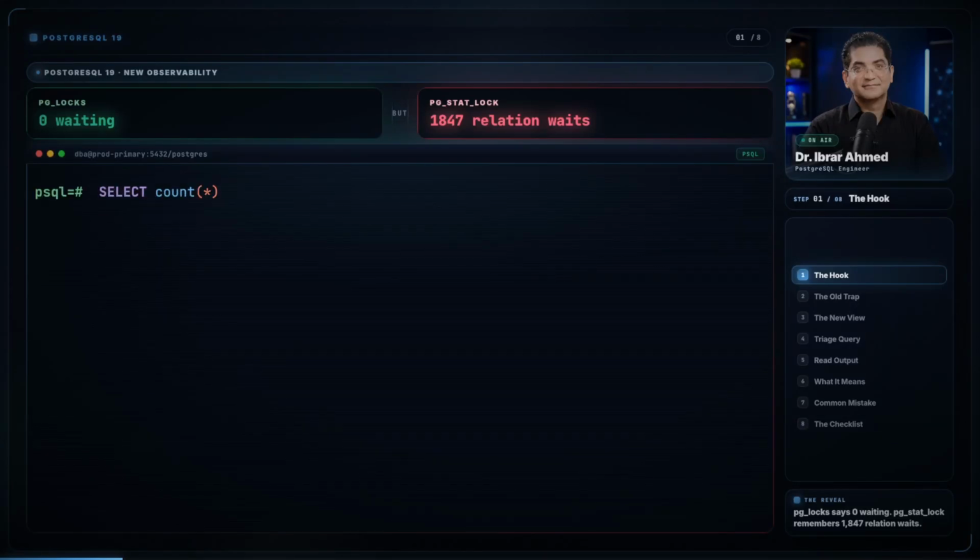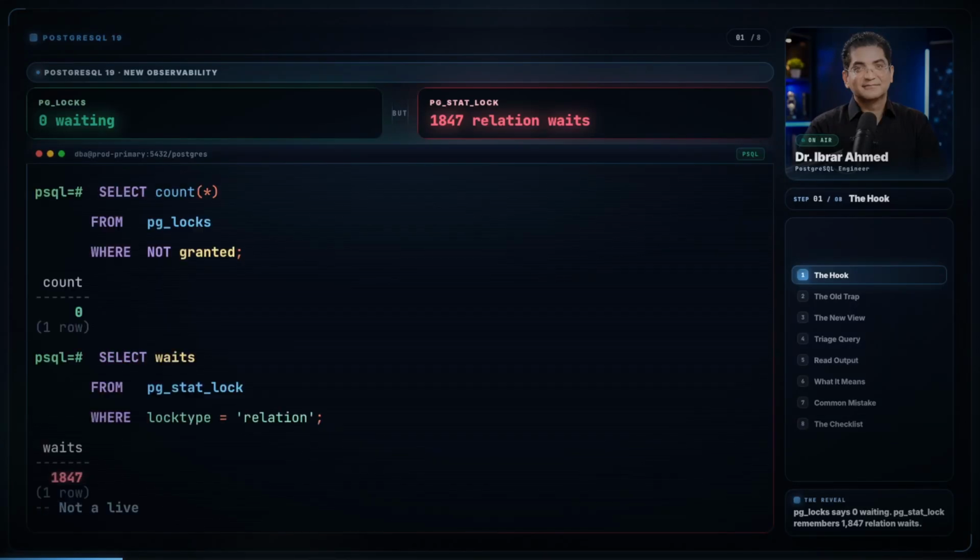Your database froze 10 minutes ago. Now you check pg_locks and it says 0 waiting. Looks clean. But clean is not the same as innocent. PostgreSQL 19 ships a new view, pg_stat_lock, and it remembers what pg_locks already forgot: 1847 lock waits that already happened. Stay with me, because by the end you will close lock tickets with proof, not guesses.